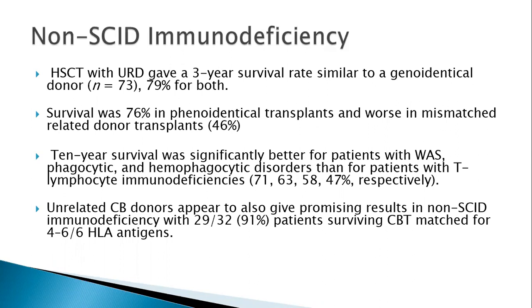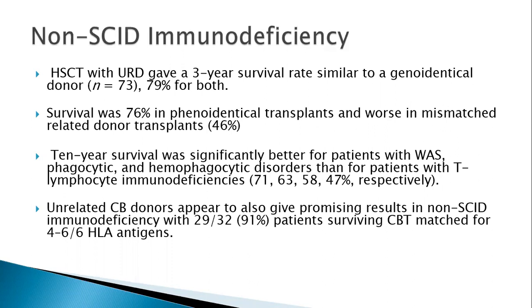So if a patient had an unrelated donor transplant, the survival rate is around 80%, similar to a matched sibling transplant. It is around 76% in a phenoidentical transplant, but worse in a mismatched related donor transplant. So with mismatched donor transplants, the outcomes are very bad, 46%. And it also depends upon the underlying primary immunodeficiency.